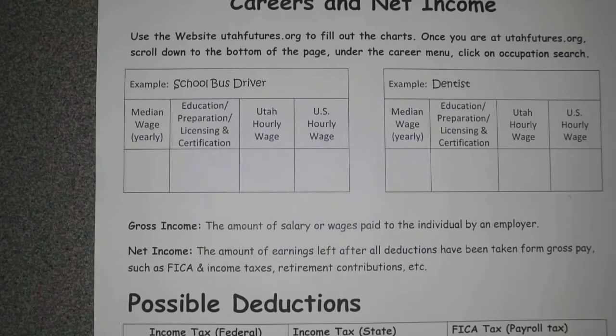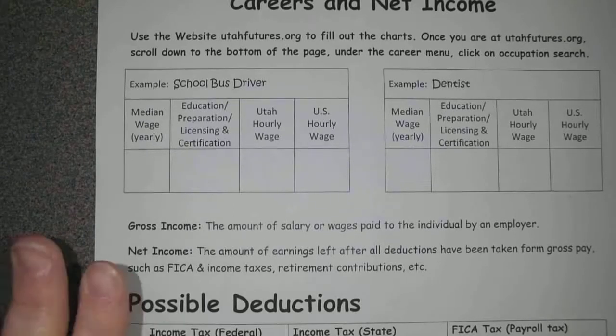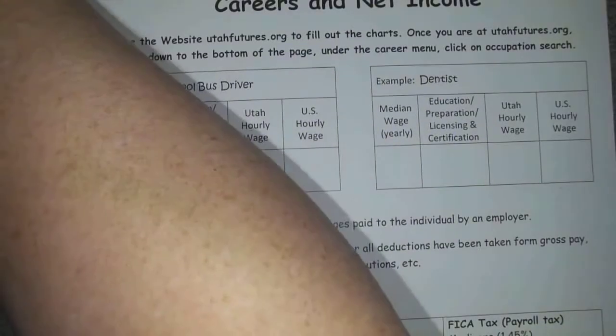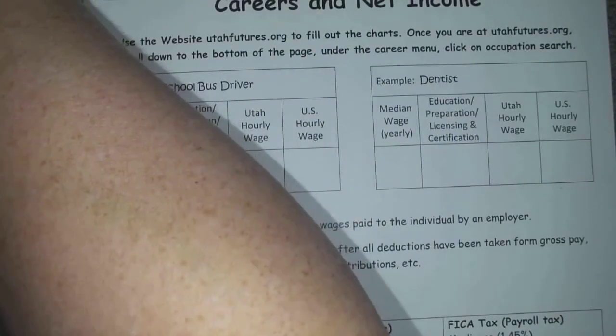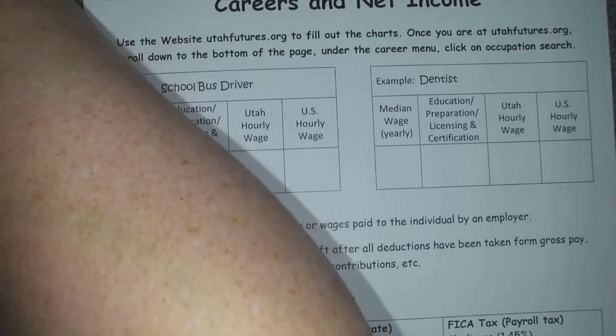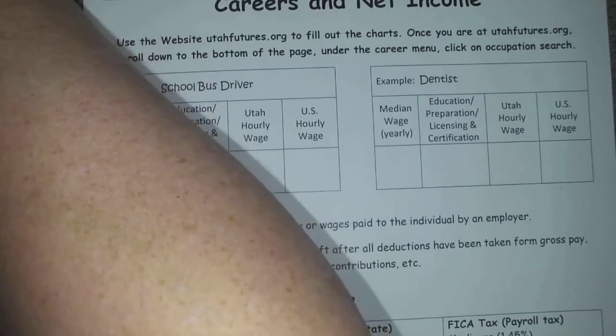I'm going to change over to this other screen for just a minute, and I'm going to show you how to go onto this Utah Futures to look up and see how much money these careers make. If you go to this internet site, Utah Futures, and you scroll down here to the bottom, you're going to have to do this, so that's why I'm showing you how to do it. You come over here to this menu that says careers.